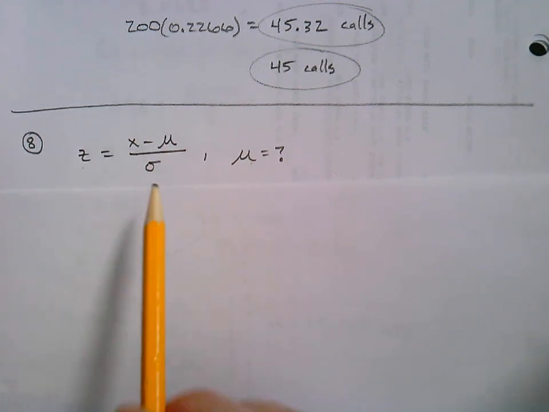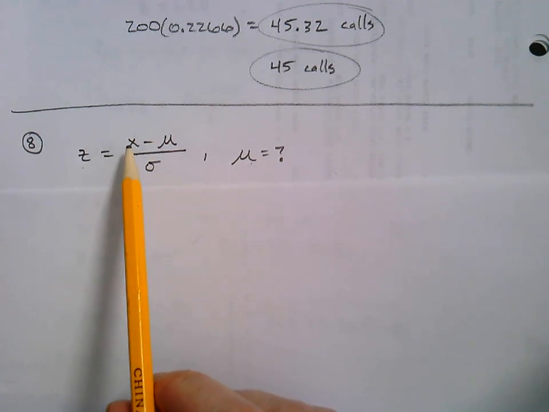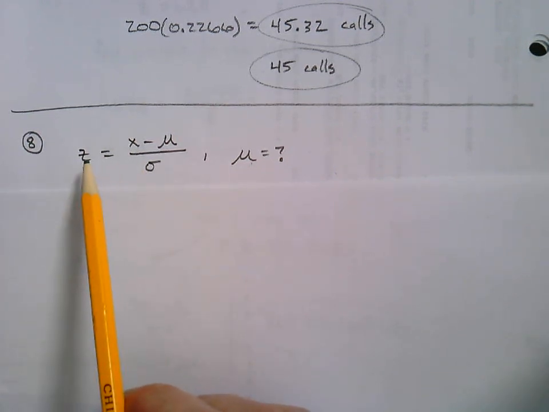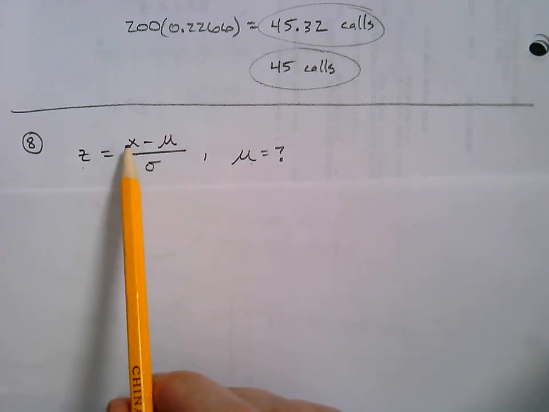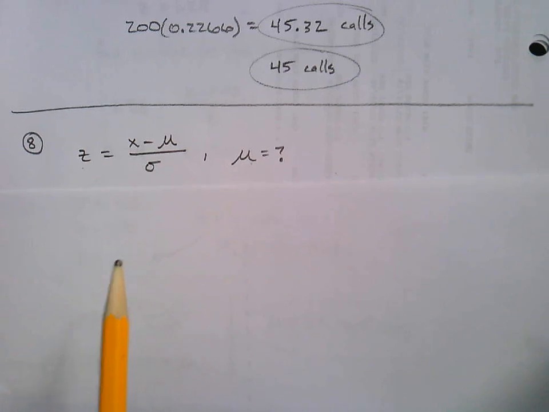We're going to use the same formula, but we're going to have values for the x, sigma, and z, and we're going to be able to solve this for mu once we have these other 3 numbers. Some of them are going to be pretty much just given to us. One of them, the z, we're going to have to do a little work.